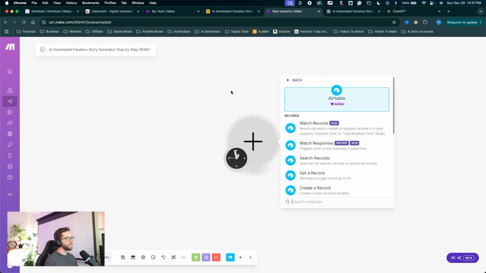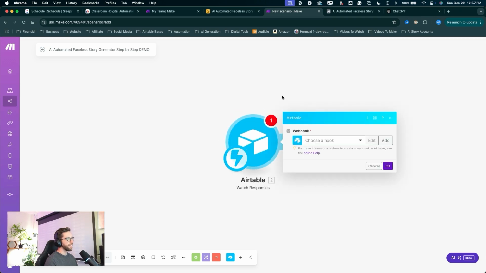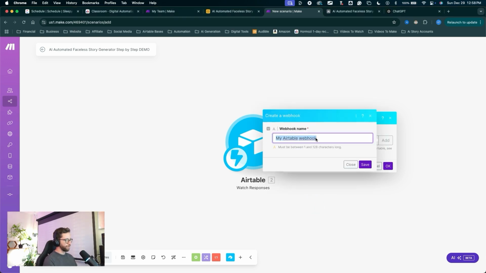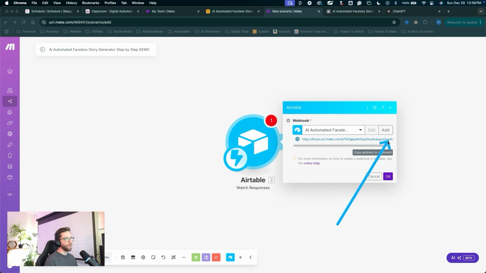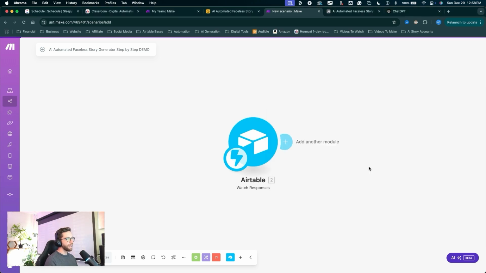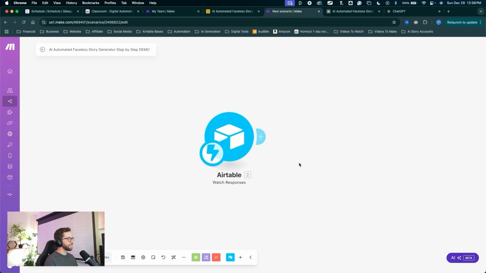Now to find Airtable's secret little webhook, we have this one right here to watch responses. That is essentially a webhook in disguise, and we can create a new webhook for Airtable. Let's click Add to create a new webhook. Name the webhook whatever you want. I'll name mine this big long name again, just to make sure I have things organized, and I'll click Save. That gives us our generated webhook. Let's click OK. And right away, come down to save the scenario, and we can continue on.